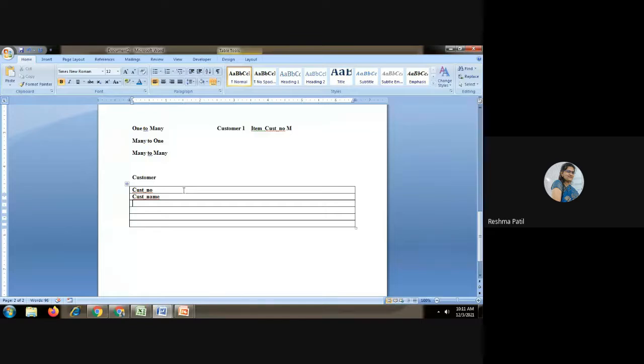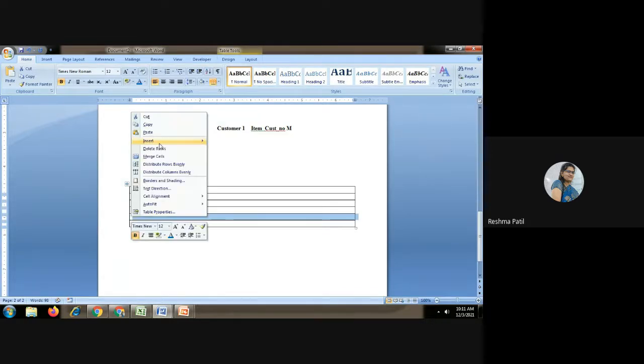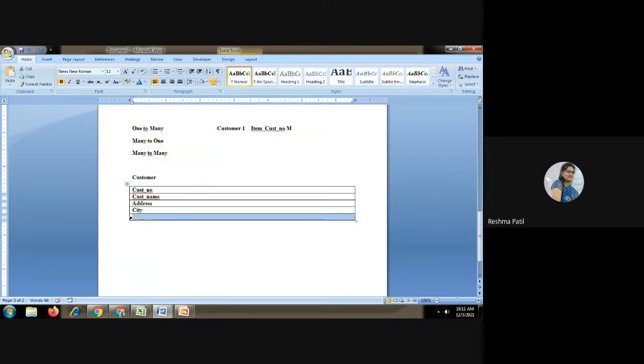After that, what was the column? Number, name, city was the last, then address was there. So 4 columns. You have to show the structure like this. Delete this. This is your first table.